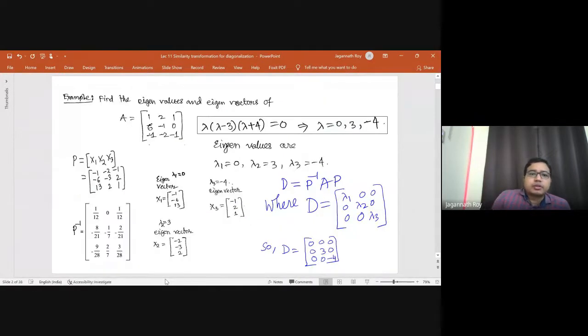Now, for a given matrix, the question is whether every matrix is diagonalizable. The answer is no. There are some matrices which are diagonalizable.